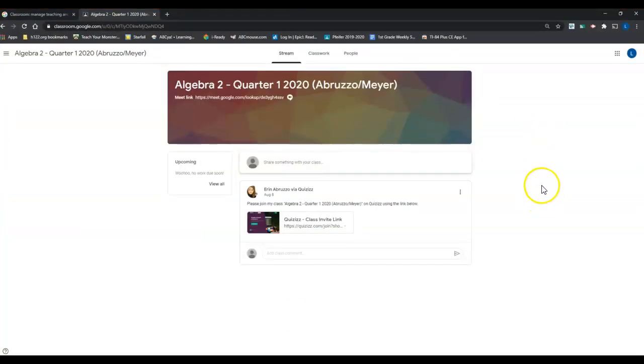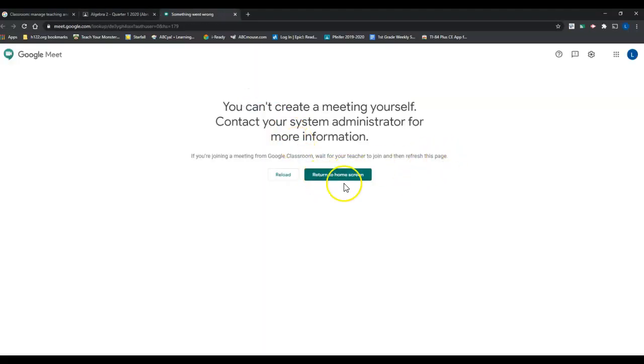Looks pretty similar. I entered my son Logan into our classroom. And first thing I want to point out to you is you have a Meets link at the top of our banner here. If I click on it now, it's going to tell me that your teacher's not in the room yet because I haven't started the link up, or Mrs. Meyer hasn't started the link either.